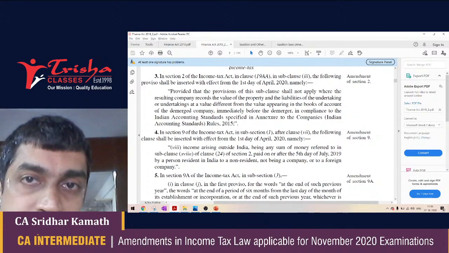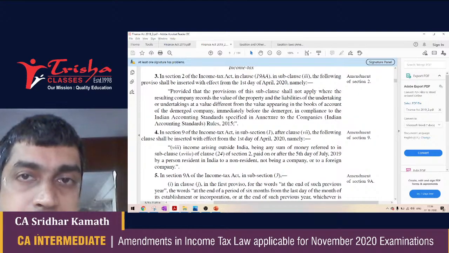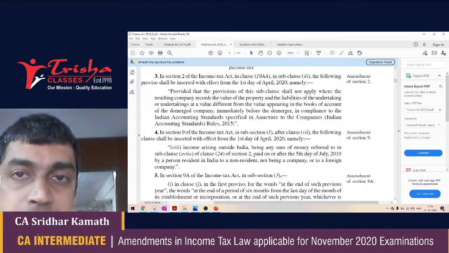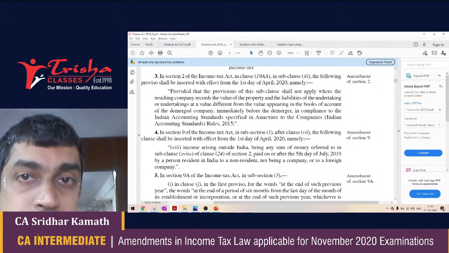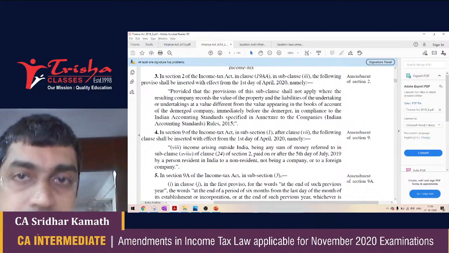Income which accrues or arises in India, income which is deemed to accrue or arise in India, income which is received in India, income which is deemed to be received in India, and income which accrues or arises outside India. What is taxable in the hands of a not ordinarily resident?